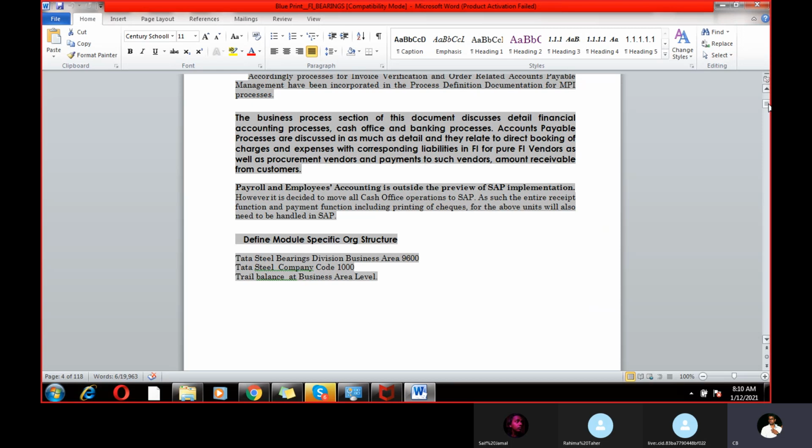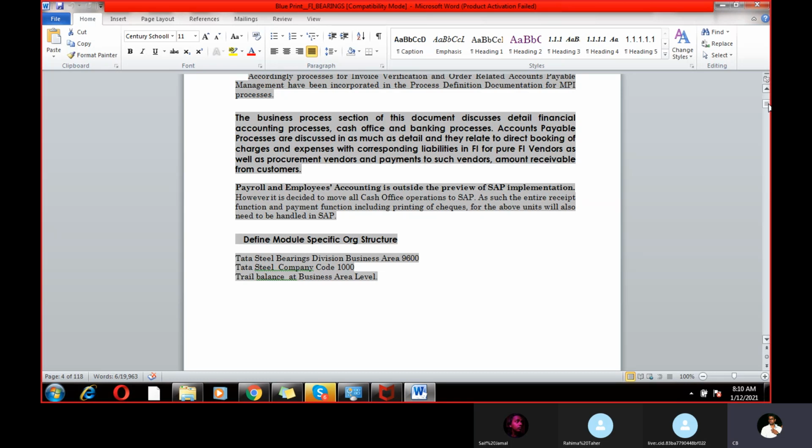In the master data, the client has different vendors, international and domestic. All the vendor details will be in the business document. If all the vendors are there, we can easily upload them through LSMW program migration. Through Excel, we can directly upload from legacy, meaning outside. Once you have the entire data in an Excel sheet, we can upload that Excel sheet into SAP. That is also possible, so it is not time consuming.